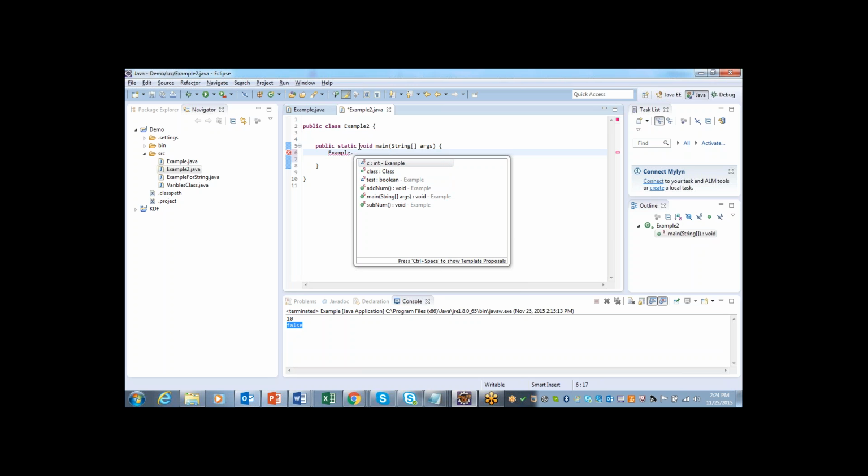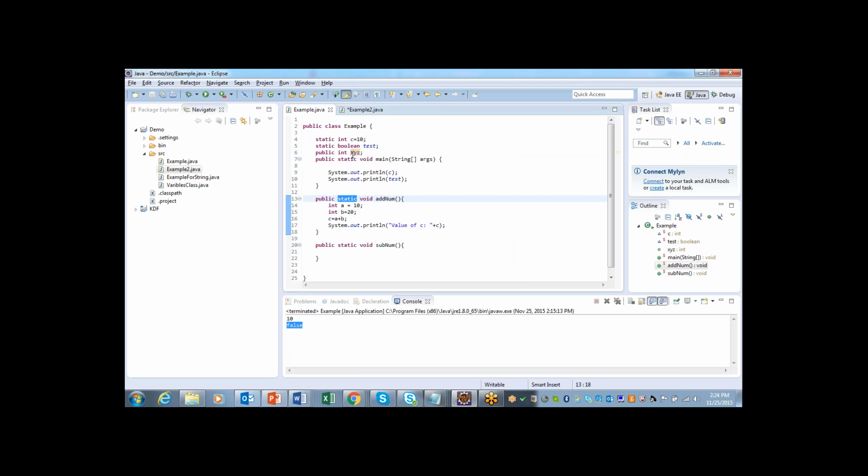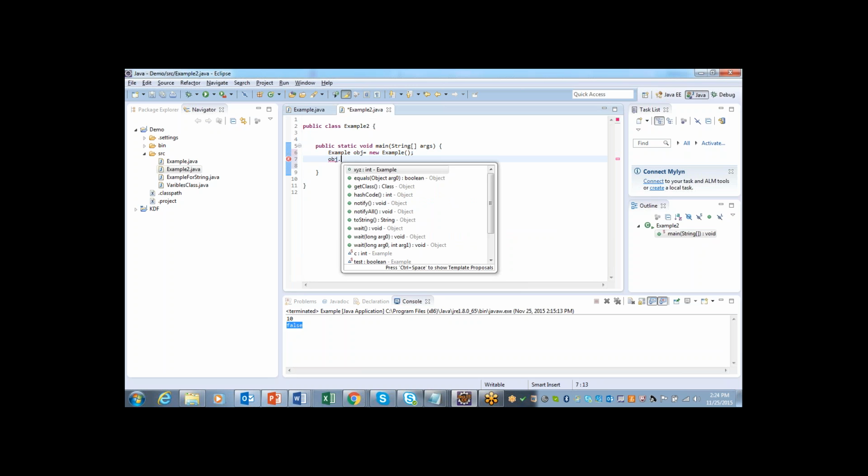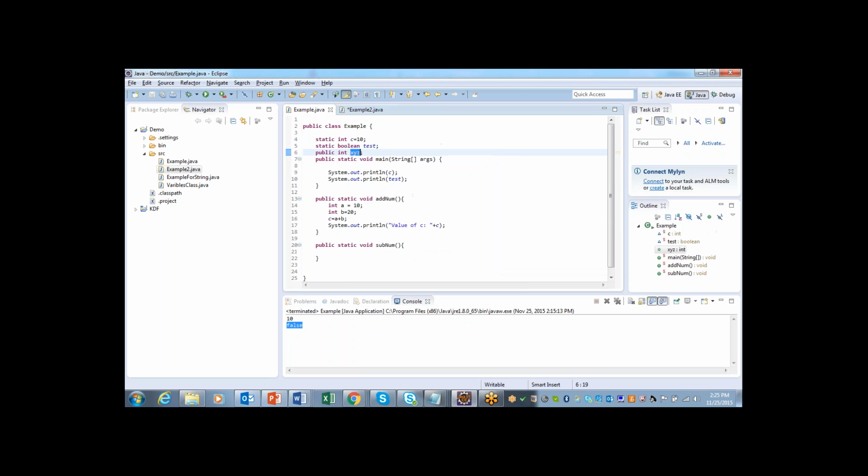So that's a static variable or class variable. But whereas an instance variable, as I said, will be available when you create an object using the new keyword. Now what I'll do, I'll create an object saying obj equals new and the example class I need to use. Now if I type obj dot, I can see that xyz variable. So this is the difference.